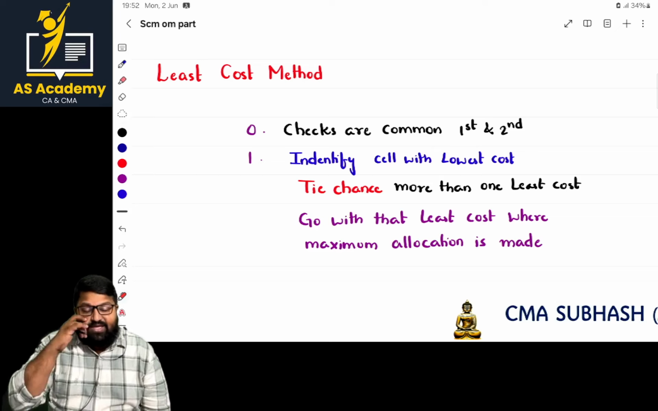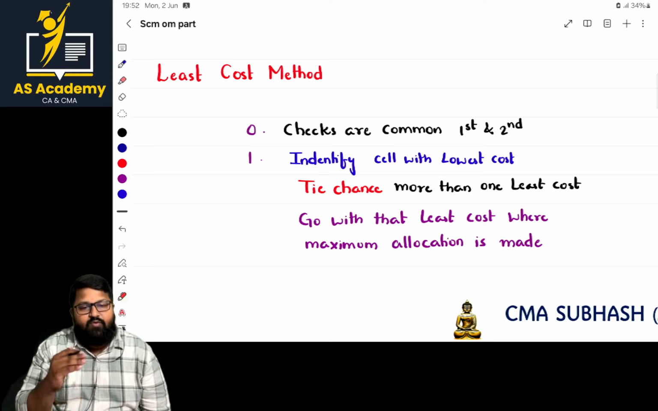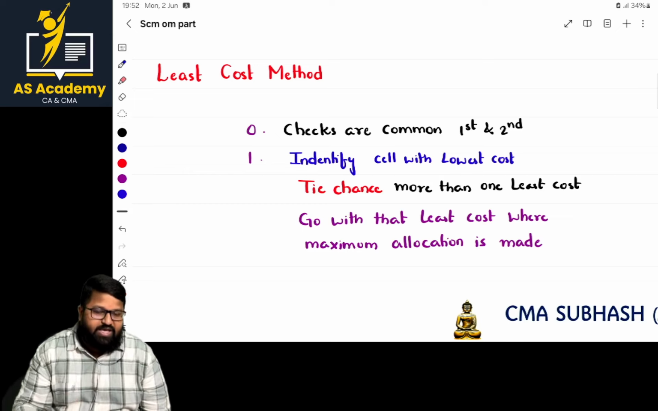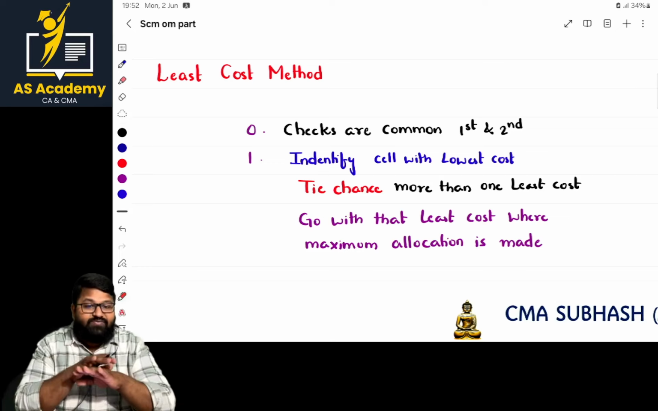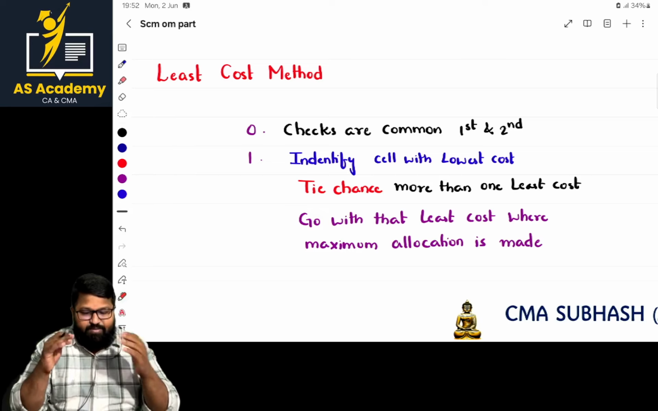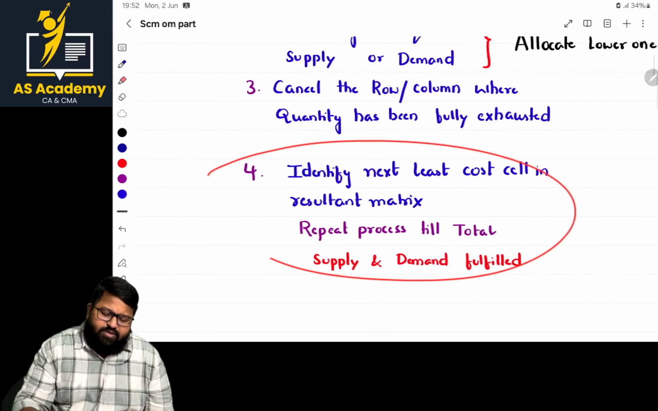One more thing: if the least cost is allocated and the supply part or demand part becomes zero, cancel that part. If you cancel it, there won't be any confusion. Then repeat the process on the resultant matrix until the entire supply part and demand part are fully completed, that is, they become zero. This is common.